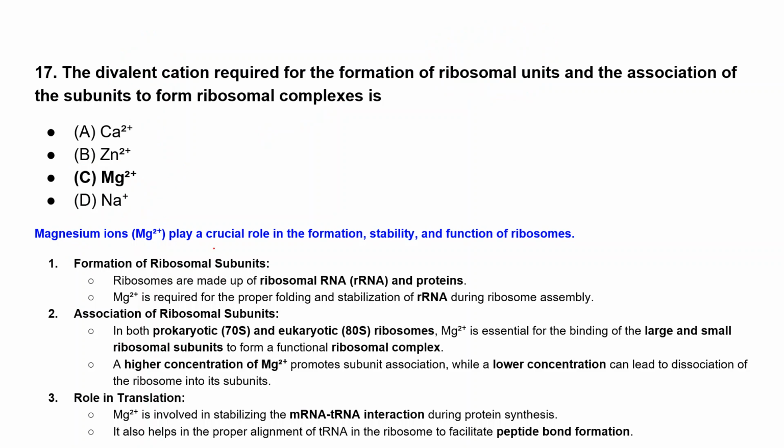Magnesium ions play a very crucial role in the formation, stability, and function of the ribosome. First, in the formation of ribosomal units, ribosomes are made up of ribosomal RNA and proteins, right? Magnesium is required for the proper folding and also the stabilization. And this magnesium ion also plays a role in the association of ribosomal units.